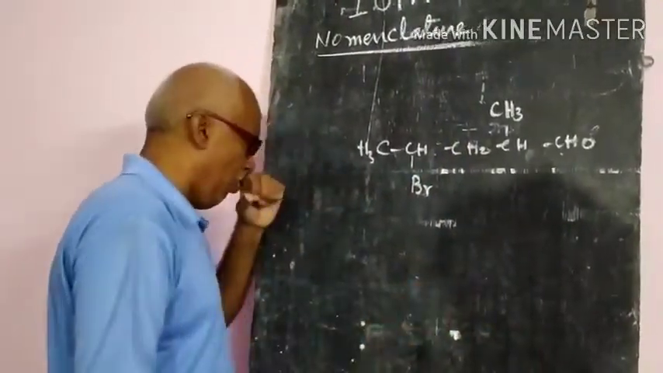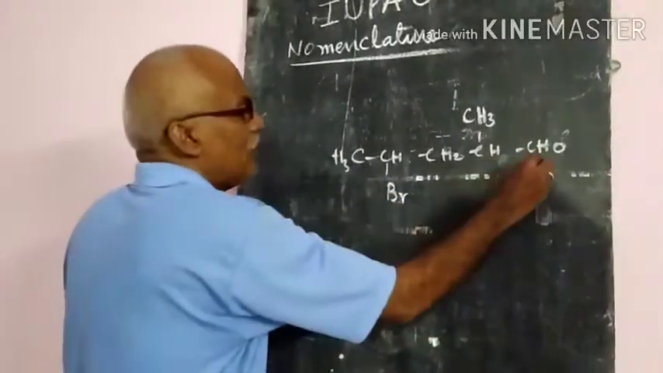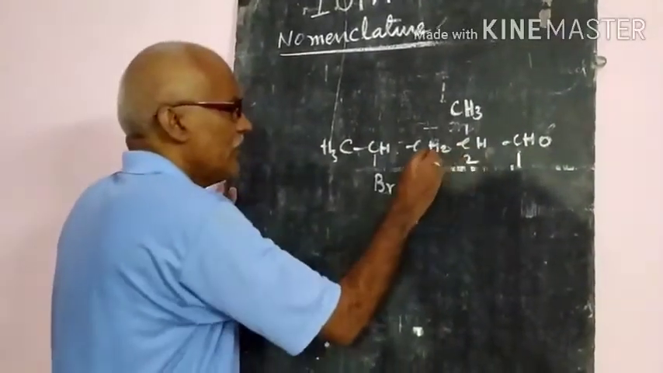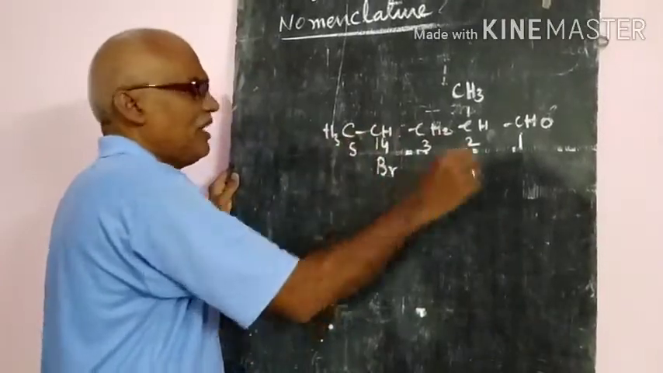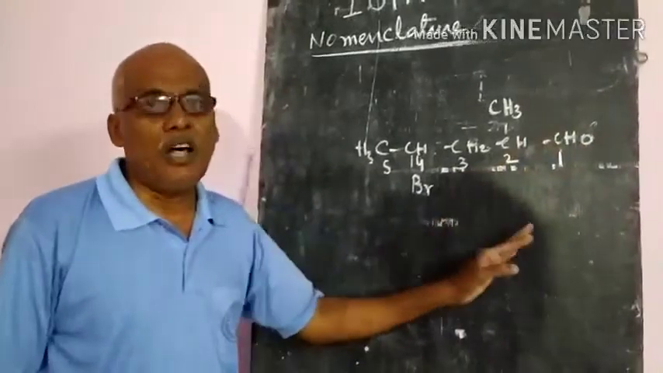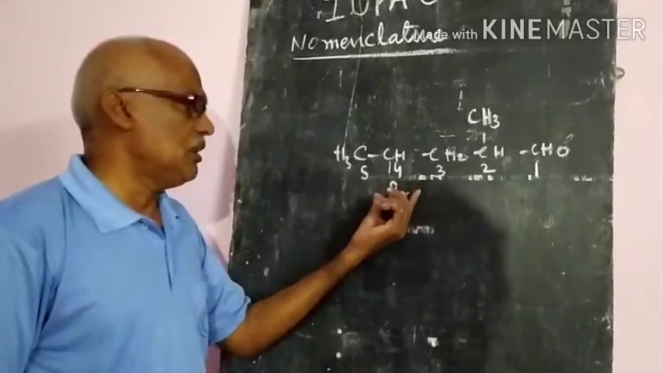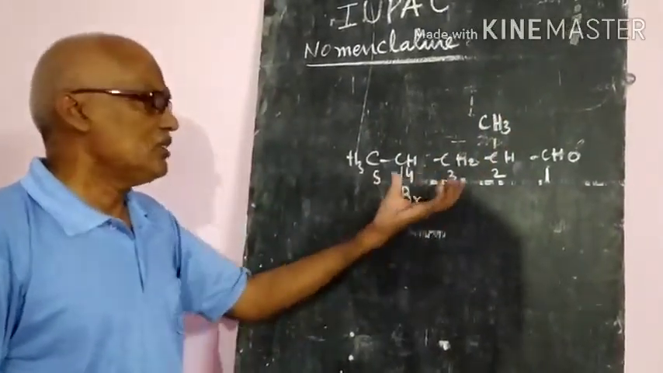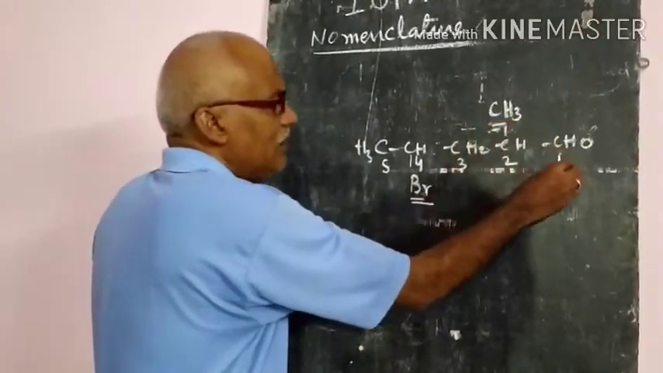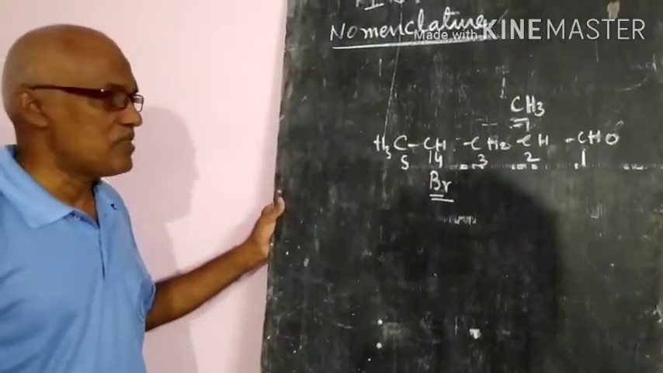But the carbon atom where the aldehyde group is there, we will take it as 1. That is the starting number 1. For the remaining carbon atoms, you give the numbers 2, 3, 4, 5. That means pentane, but since the aldehyde group is there, pentanal. Then you remember the positions of the substituents, the bromo and methyl groups, and just give them: 4-bromo-2-methylpentanal. Like this, we will give the names.